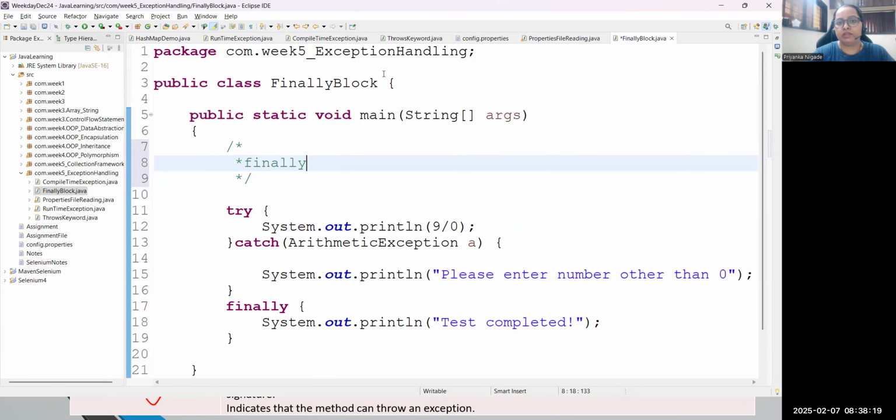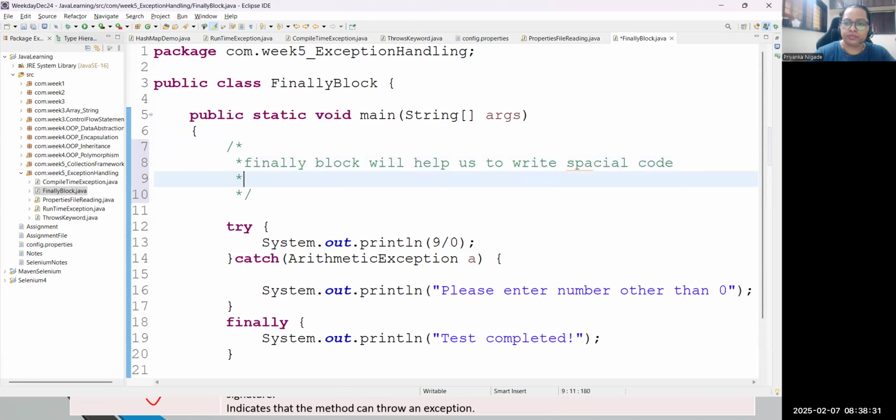Yes, just a minute. So the finally block will help us to write special code, correct? Special code, and this block is executed in every condition, with and without exception. Remember this point, okay?